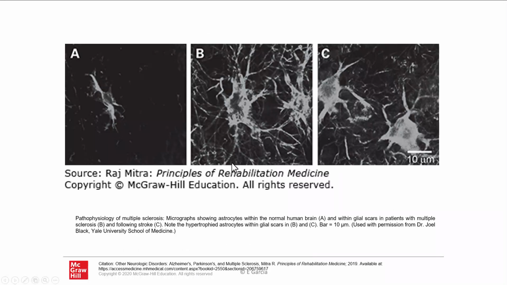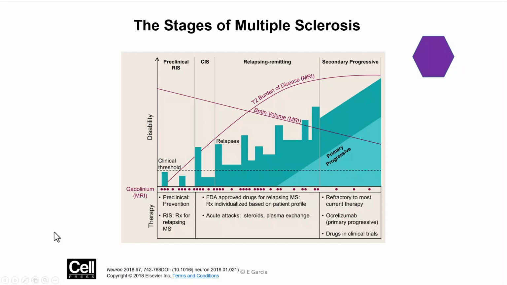So this is actually showing astrocytes. Remember that astrocytes are part of your scarring machinery in the brain. And as you can see from A to B to C, the scarring activity is much, much more active. These astrocytes, as they get more active to build these scars, are part of the reason that this condition gets worse over time, why it's considered a chronic progressive condition, even though it can seem like, oh, but it gets better. Yeah, that's earlier in the condition. Later, when they hit more of a geriatric age, then it becomes more of an issue with the relapses not getting better.